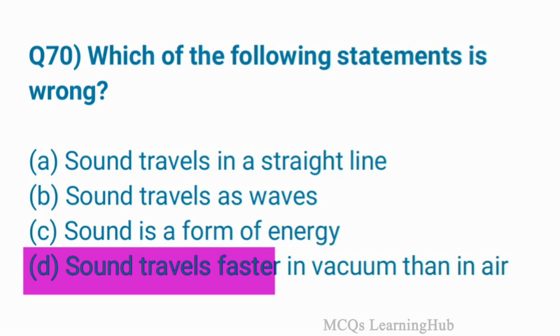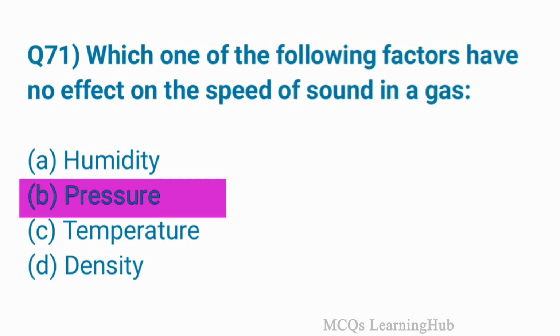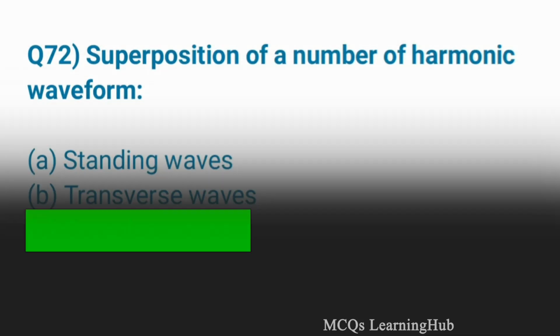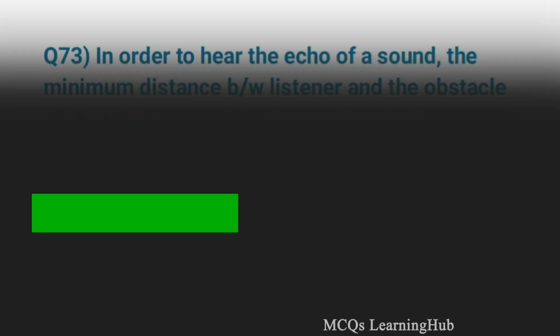Question 70. Which of the following statements is wrong? Option D, sound travels faster in vacuum than in air. Question 71. Which one of the following factors has no effect on the speed of sound in a gas? Option B, pressure. Question 72. Superposition of a number of harmonic waveforms, option C, complex waves.